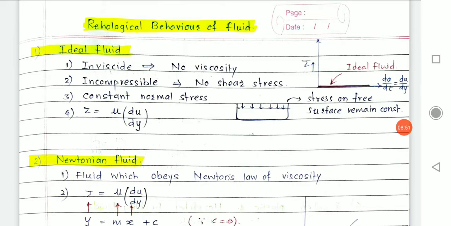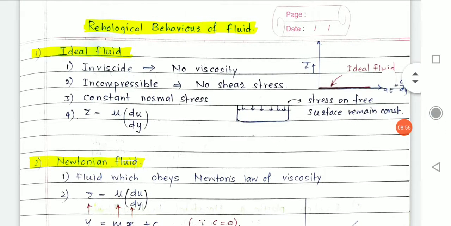Now on your x-axis you have du by dy. On the y-axis you have tau. What is tau? Tau is the shear stress. If I try to plot my ideal fluid on this graph, then the ideal fluid will fall on this horizontal line only.